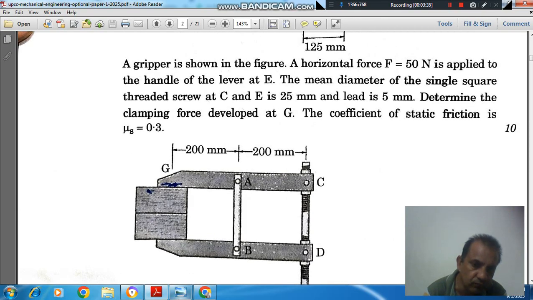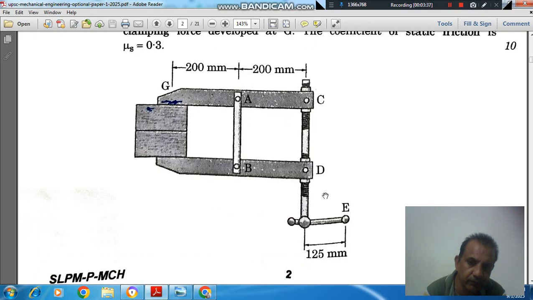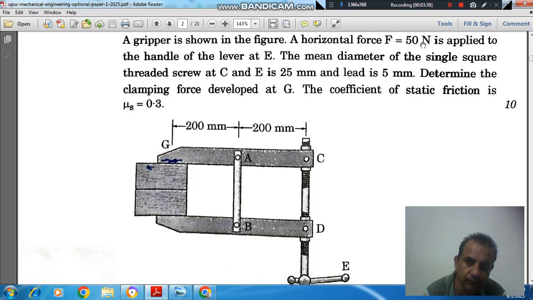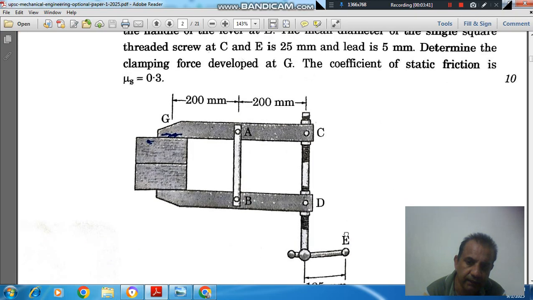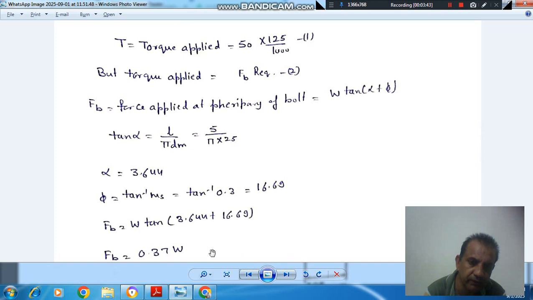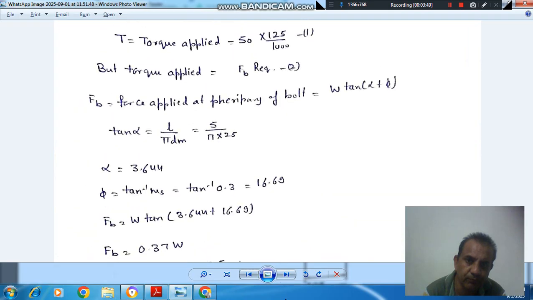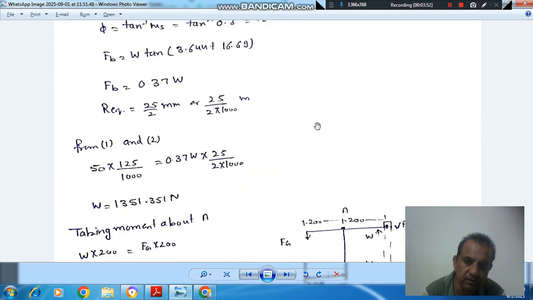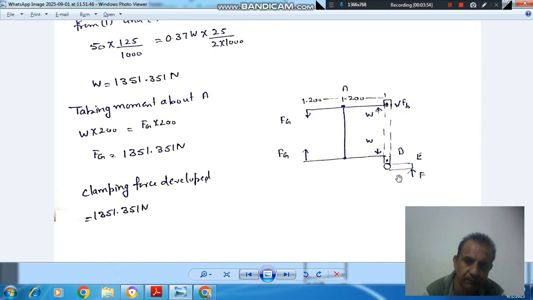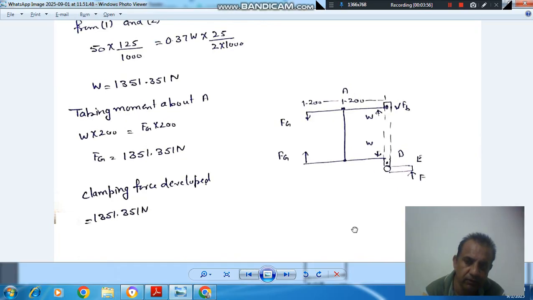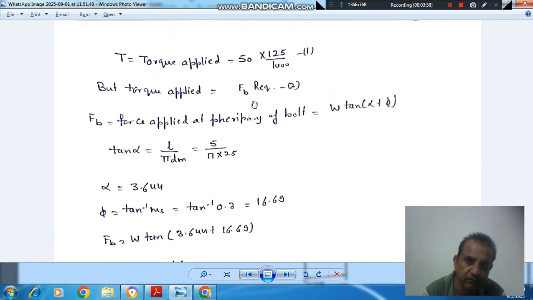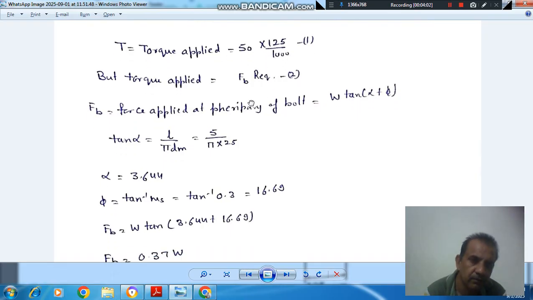So here, first of all, by applying this 50 Newton force at E horizontally like this, the torque developed will be 50 into this dimension. This dimension in mm is 125 and in meter it is 125 by 1000. So this is the torque in Newton meter.